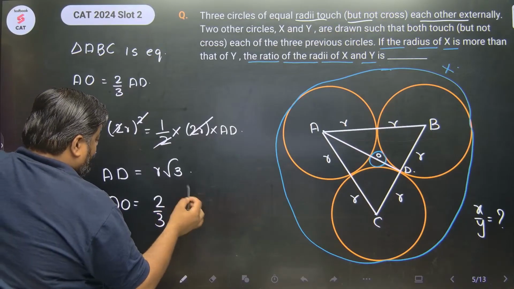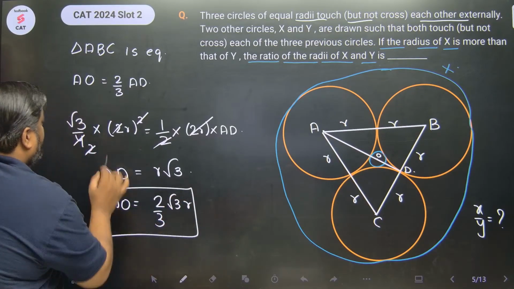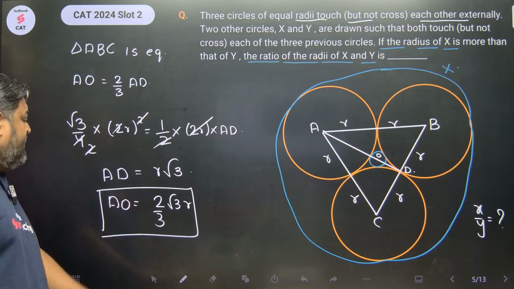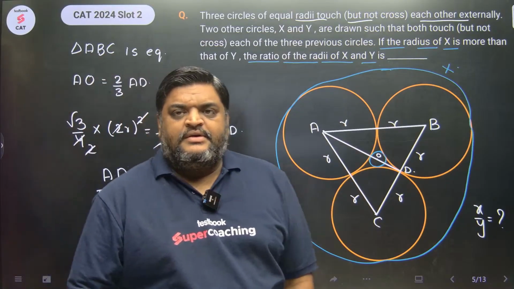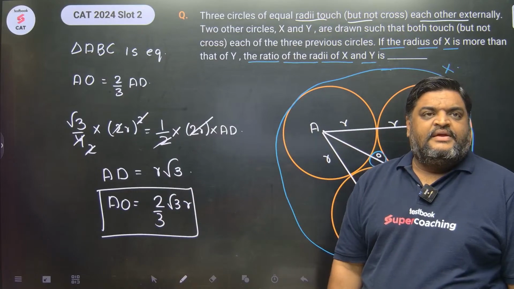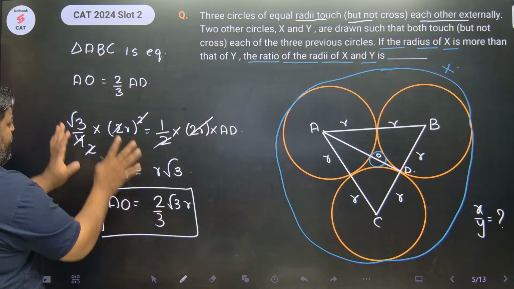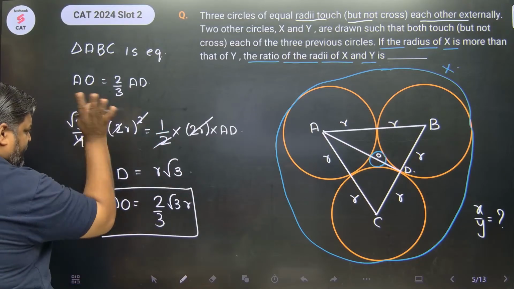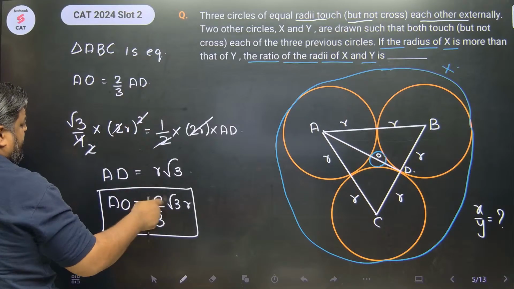If AD is R√3, AO is 2/3 AD, 2/3 √3R, right? AO calculate कर लिया हम लोगों ने. We have calculated AO. Very good. This is my AO. Sorted, beta. Right? So what we will do now, we only need this. You know how we did this calculation. You can always scroll back and verify it, or if you need it. Chalo, I'll take only this one. I'll eliminate all of this.